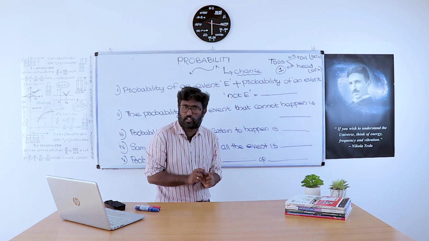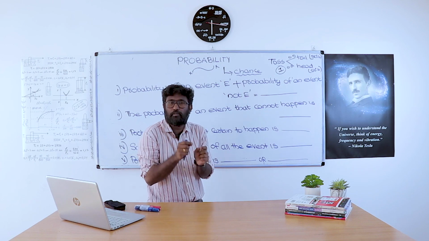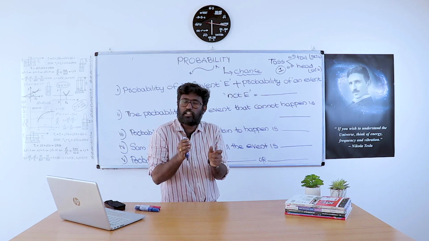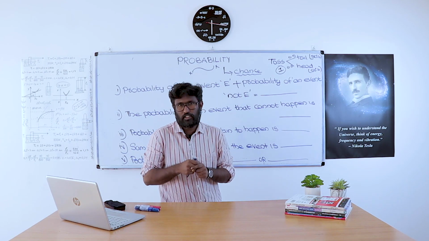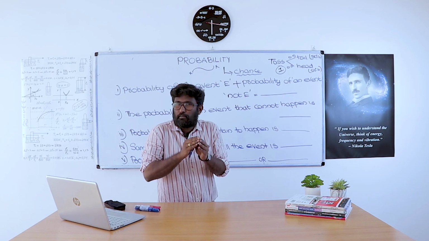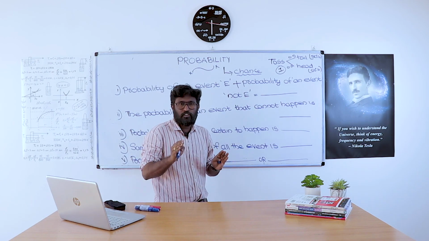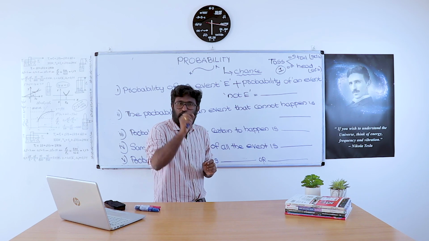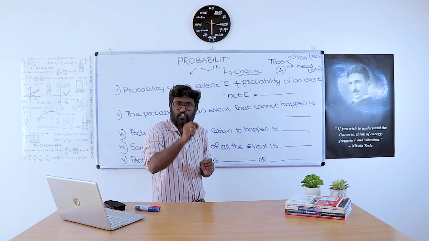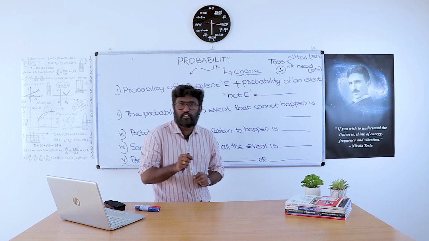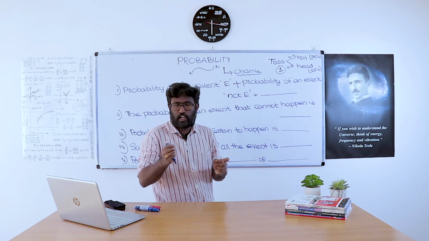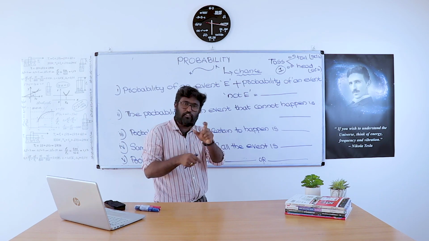Therefore, the probability is 0, which means that it is an impossible event. That event must not happen. So the chance of tomorrow being Thursday is 0. That means the probability of that event is 0.